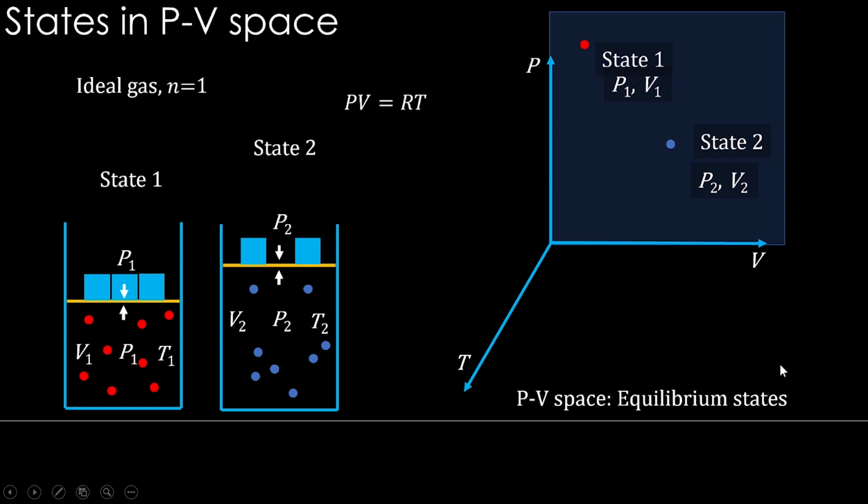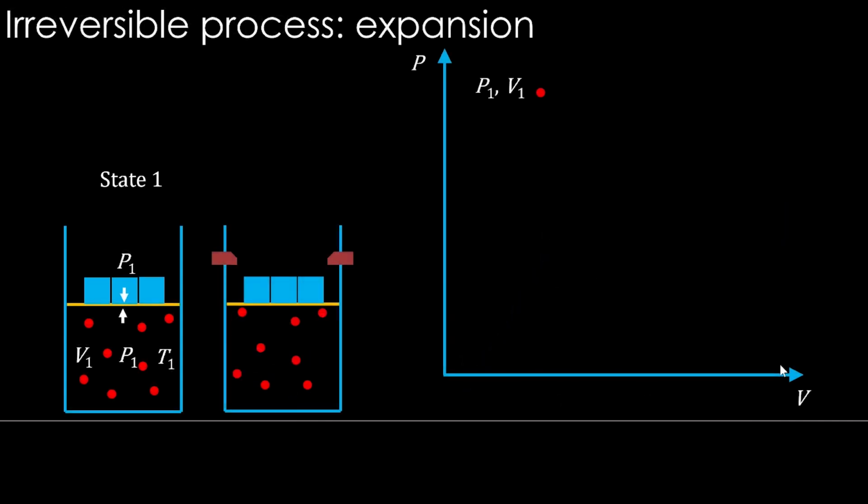That is important. Now let's bring back that irreversible process of expanding the gas by removing 1/3 of the weight. Let's put it in the PV space and see how to understand that, and we can calculate the work done in this process.